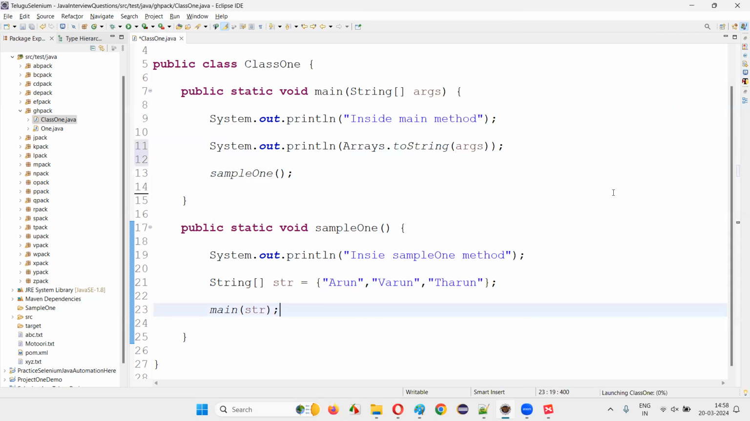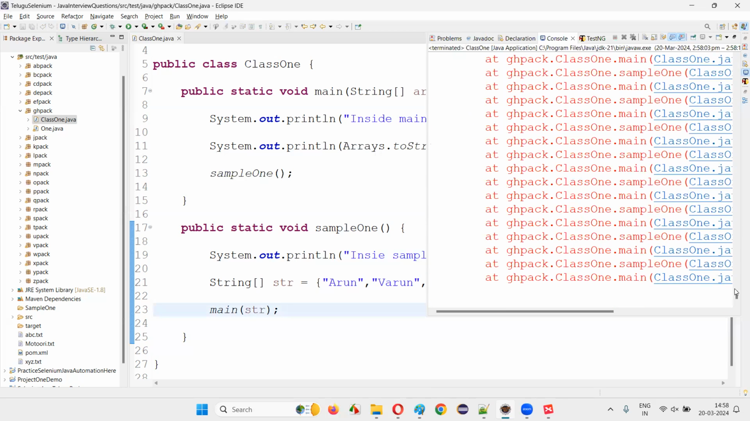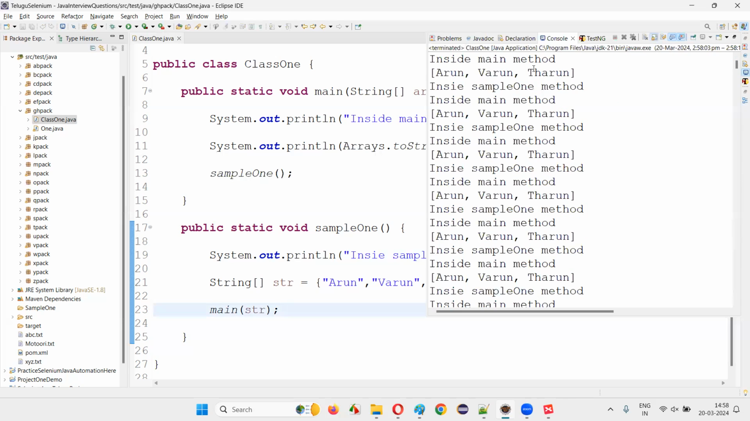Run as Java application. This time we'll see proper output. Yeah, now we are getting proper output. First, it started with inside main method. After that, it printed Arun, Varun, Tarun, inside sample 1 method. Then inside main method again, and then these arguments that are passed are getting printed.